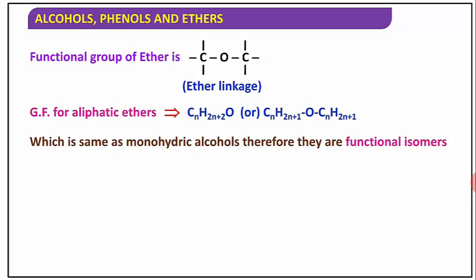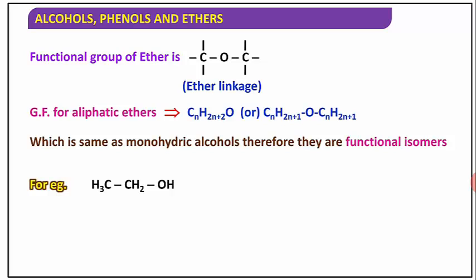Therefore the two are functional isomers. The general formula of alcohols and aliphatic ethers is equal, so they are called functional isomers. Functional isomers are compounds which have the same molecular formula but different functional groups present in them.